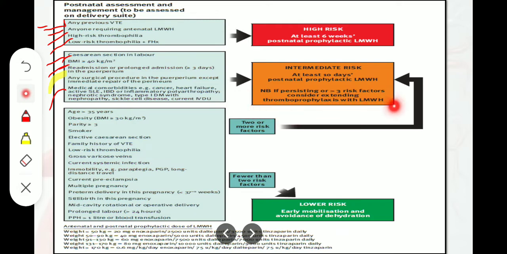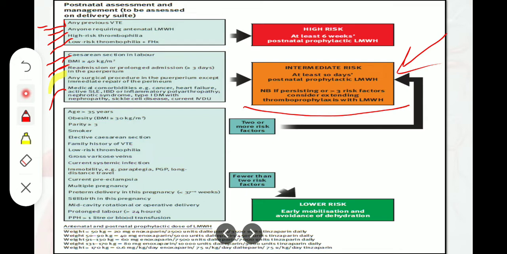If these risk factors are persisting or more than 3 risk factors are present, consider extending prophylaxis with the low molecular weight heparin. Okay, so the thing is that if we have more than 3 risk factors, or if we have persistence of these symptoms, then we will increase the dose of low molecular weight heparin, or we can extend the dose of low molecular weight heparin.